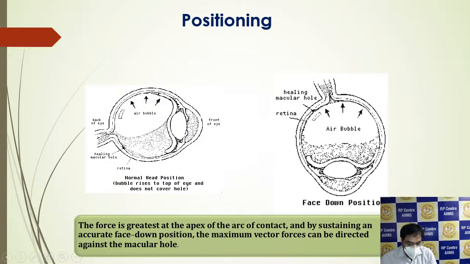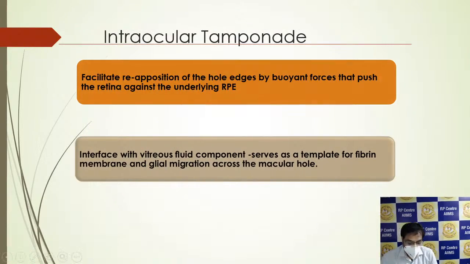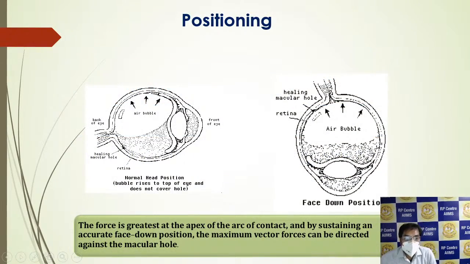Here we can see, if we are not doing positioning, the air bubble is not towards the macular hole area. But if we give the patient the face down position, the bubble is towards the macular hole. The force is greatest at the apex of the arc of contact, and by sustaining an arcuate face down position, the maximum vector forces can be directed against the macular hole.